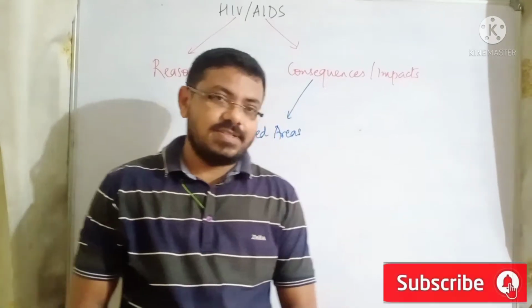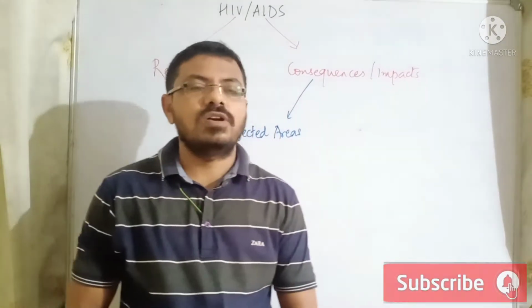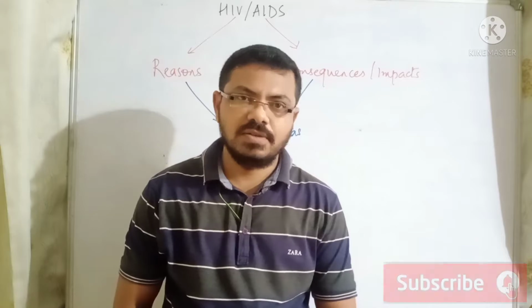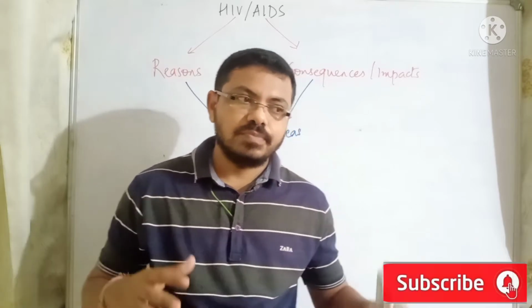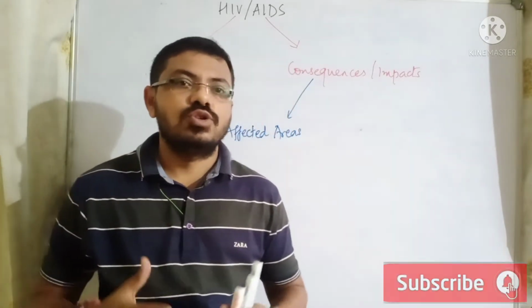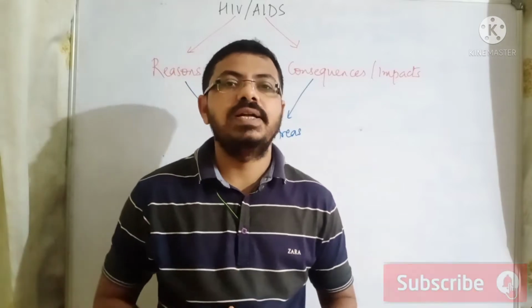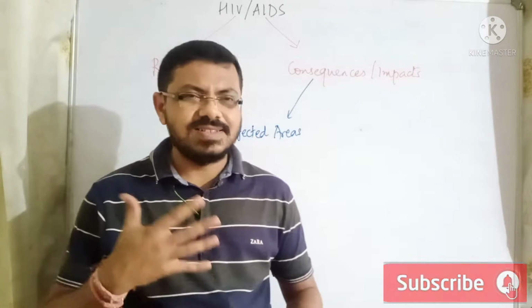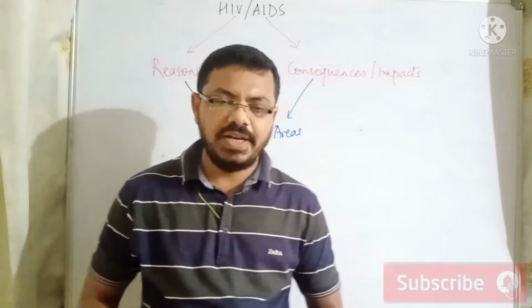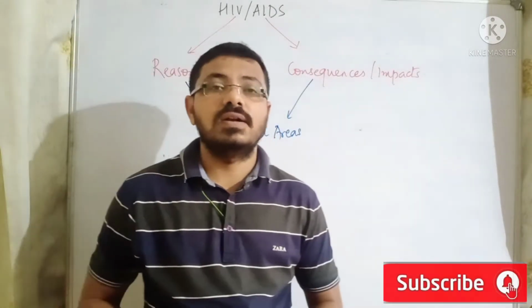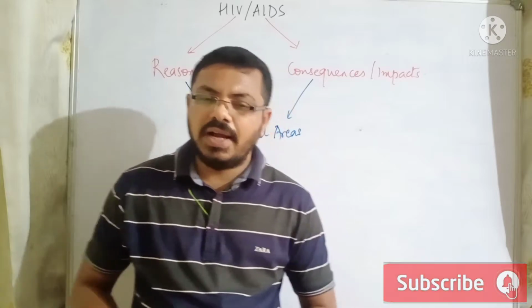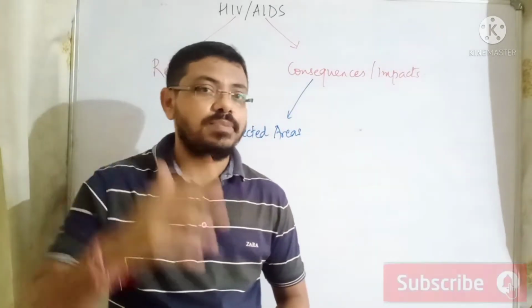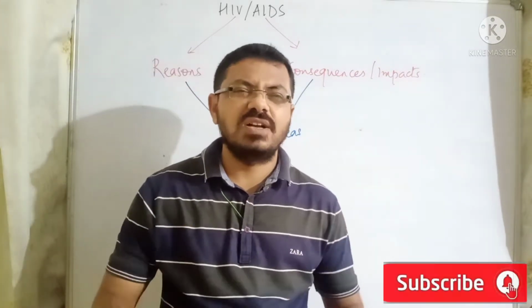Now HIV/AIDS. There is a small topic given in population dynamics. This is considered as one of the causes of high mortality rate in some parts of the world, right? So if you look at the statistics of HIV/AIDS, mostly sub-Saharan Africa and some part of Asia, also some part of Europe, is majorly affected.